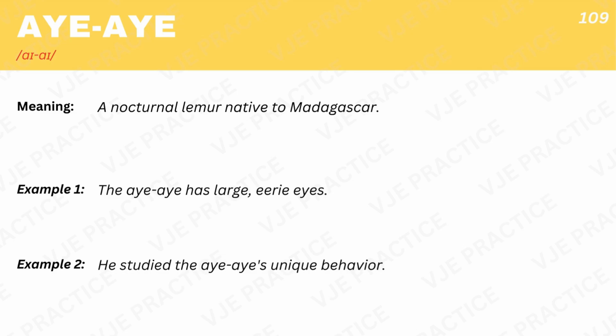Aye-aye, a nocturnal lemur native to Madagascar. Example 1. The aye-aye has large, eerie eyes. Example 2. He studied the aye-aye's unique behavior.